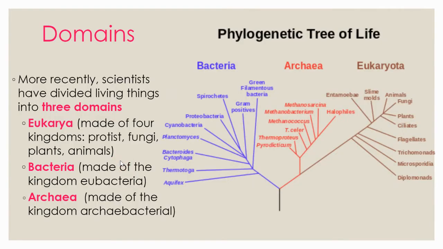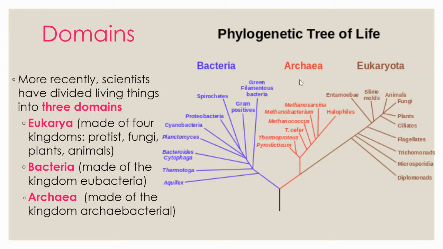So with naming organisms, nowadays, we don't just have the kingdoms. Above kingdoms, as something less specific, we have domains, and we have three domains. We have eukaryota, or eukarya, which includes animals, plants, fungus, and protist, because they all have eukaryotic cells. We also have bacteria, which is made up of eubacteria, and those are the types of bacteria that make you sick. So you get sick from eubacteria, even though that's not why it's named that, but it helps you remember. But bacteria is a domain that contains different types of eubacteria kingdoms.